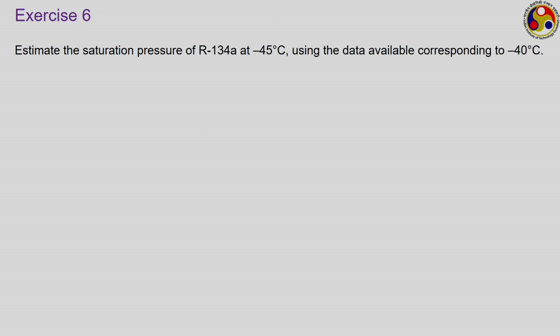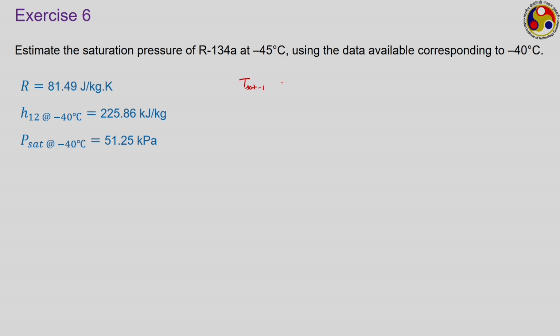We have to estimate the saturation pressure of R134A, which is a refrigerant, at minus 45 degree Celsius using the data available corresponding to minus 40 degree Celsius, and these are the data. The value of R is given, H12 at minus 40 degree Celsius has been measured, and the saturation pressure at minus 40 degree Celsius has also been measured, and therefore, our T sat 1 is minus 40 degree Celsius.